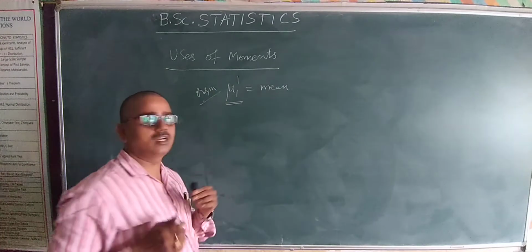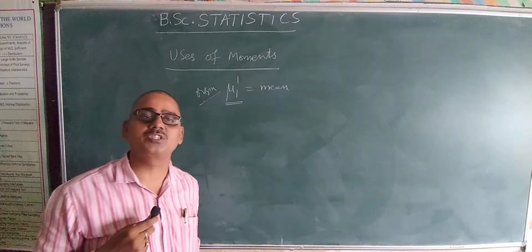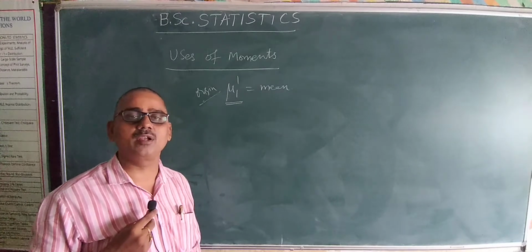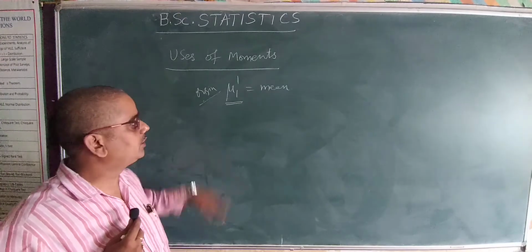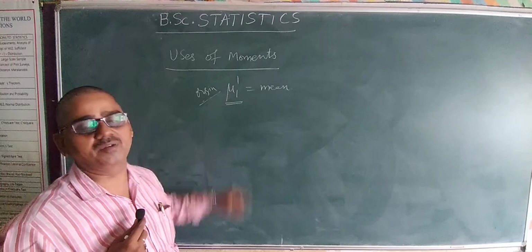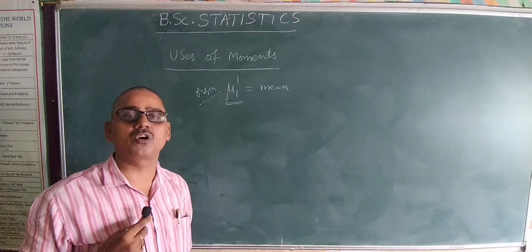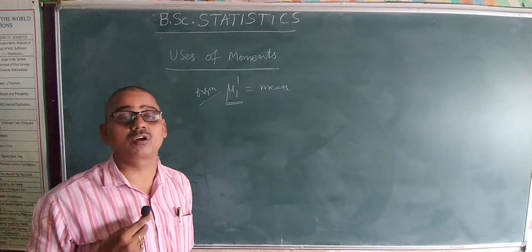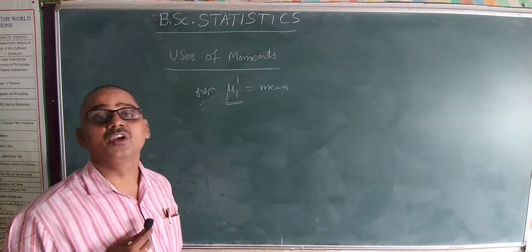There are two types of non-central moments, about an arbitrary point and about origin. It is going to be considered from origin. If you consider moments about origin, the first moment about origin, mu1 dash, gives mean.